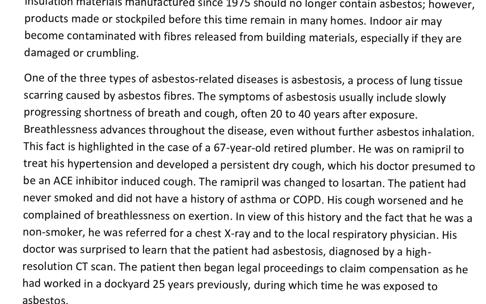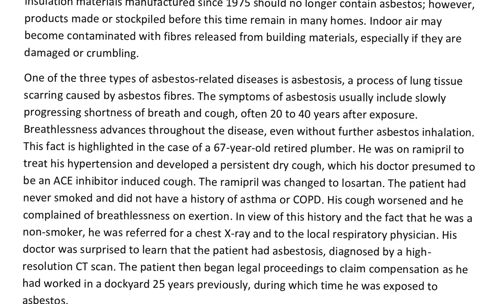Breathlessness advances throughout the disease even without further asbestos inhalation. This fact is highlighted in the case of a 67-year-old retired plumber. So they are saying these symptoms are highlighted in this person's condition. He was on Ramipril to treat his hypertension and developed a persistent dry cough, which his doctor presumed to be an ACE inhibitor induced cough.